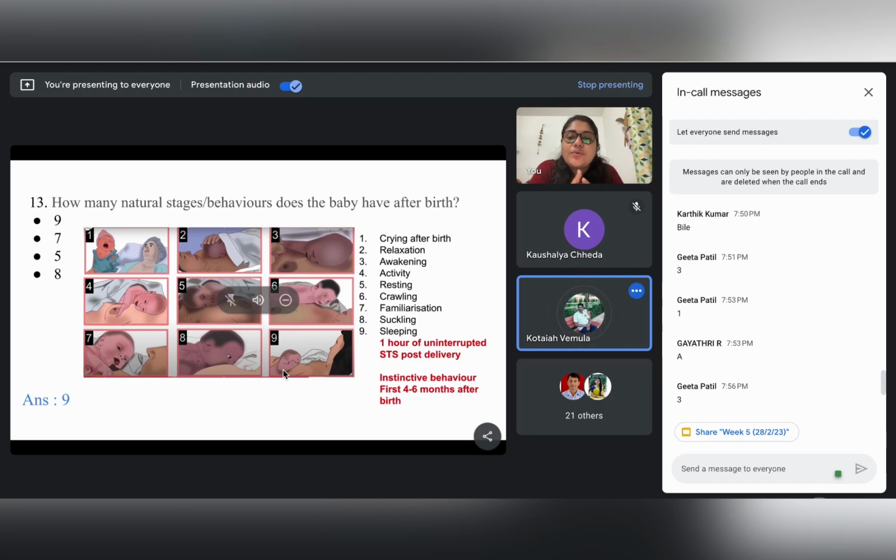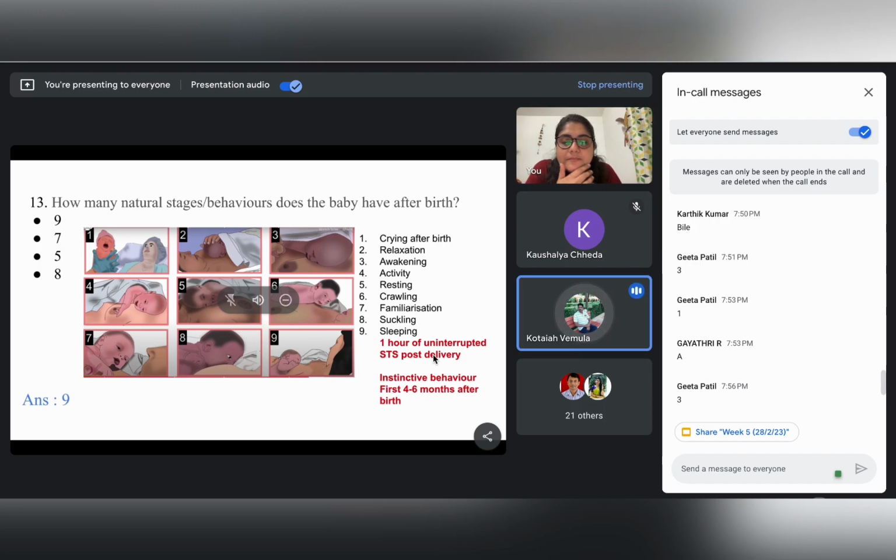The breast crawl phenomenon is also a part of this entire process, right? Say, for example, in stage 5, the child is resting. Now the child crawls and comes to the proper position. So the entire process of breast crawl also comes under all these behaviors of the child.